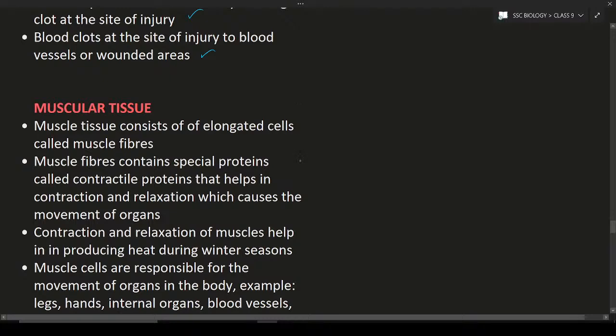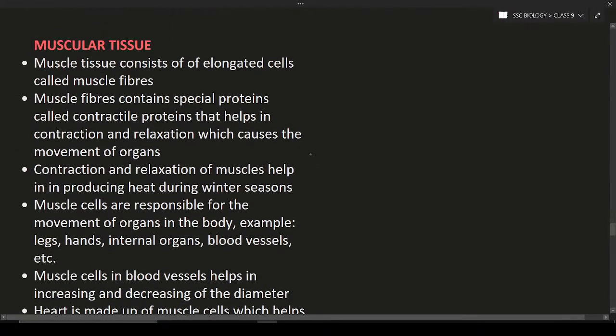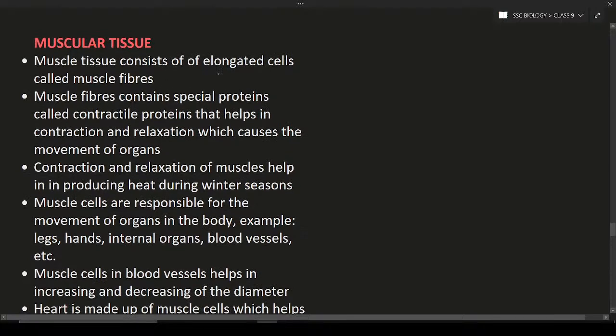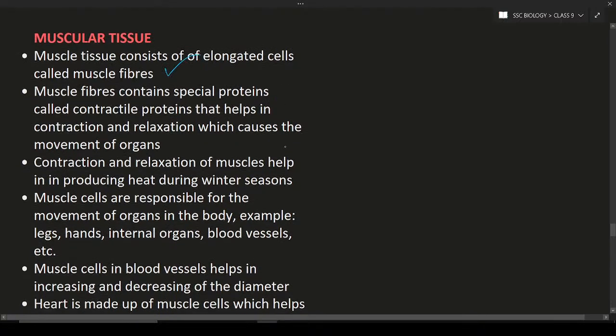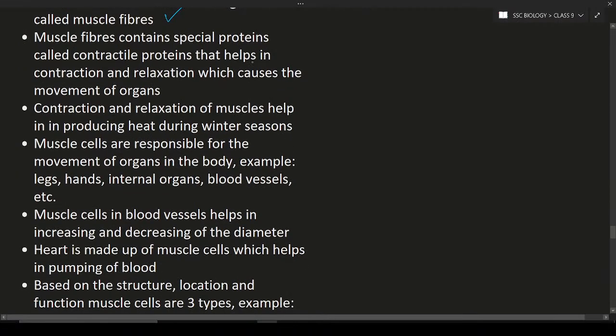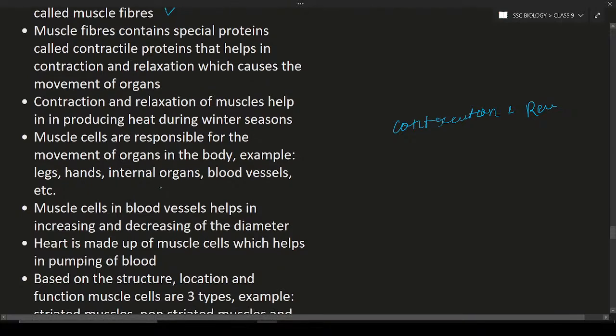Next is the muscular tissue. What is muscular tissue? The muscle cells which are present in the body, which are helpful in locomotion, are known as muscular tissue. This muscular tissue is made up of muscle fibers. Muscle fibers are nothing but muscle cells. Muscle fibers contain a special protein known as contractile protein. Remember, the contractile protein is going to help in contraction and also relaxation. The contraction and relaxation of the muscles help in producing heat during the winter season.